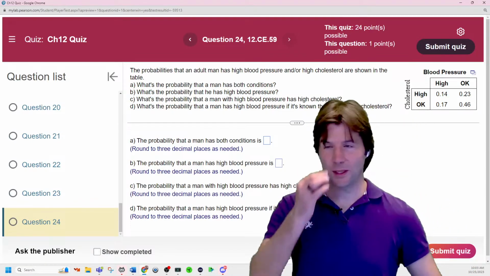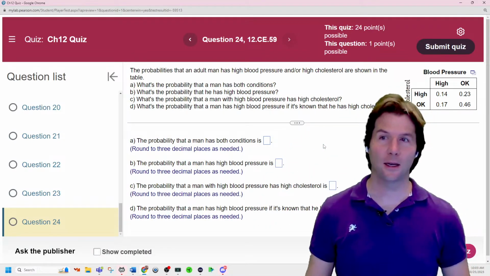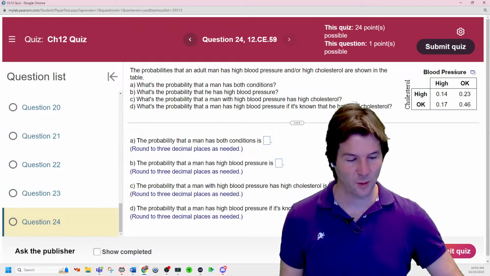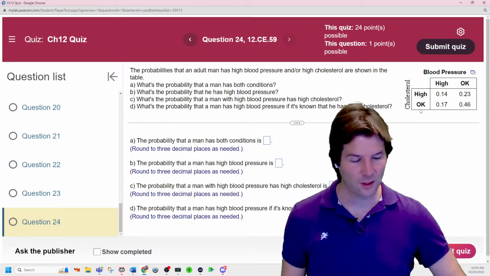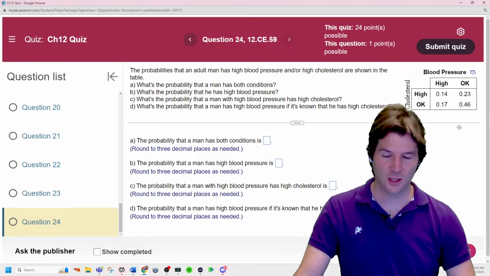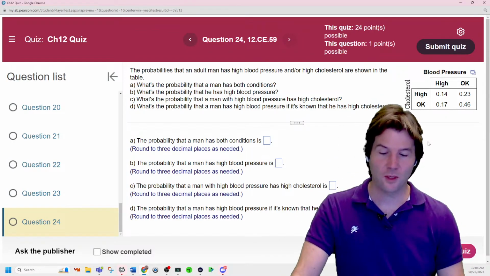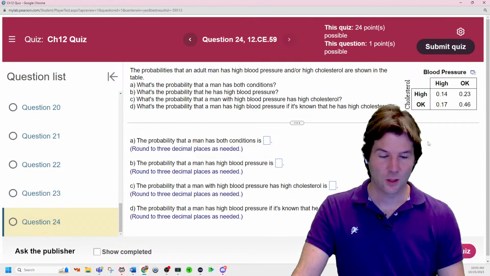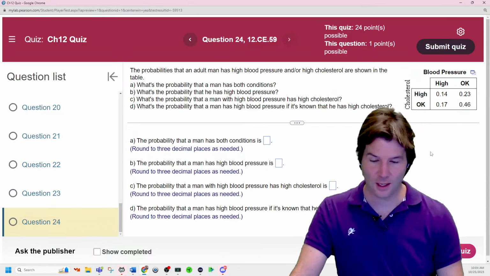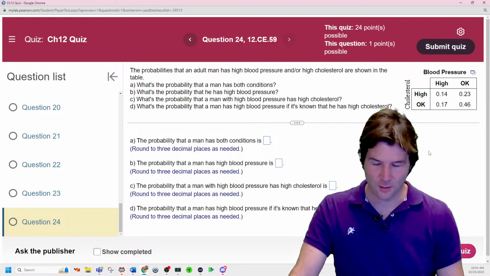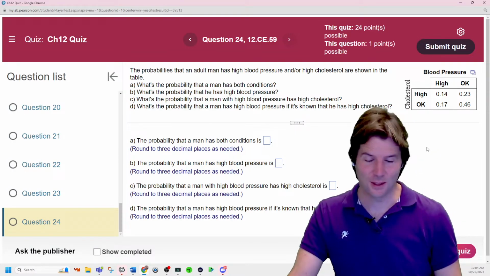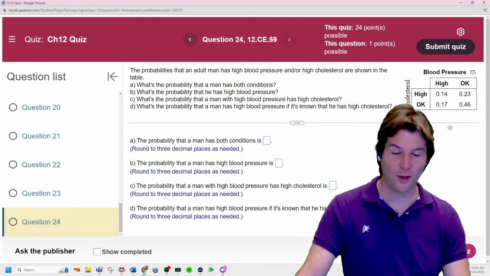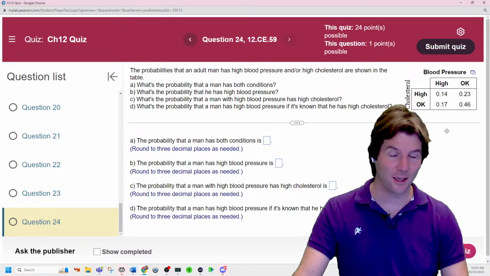Okay, so with this right here, we get, my gosh, a contingency table. The contingency table over here is showing us people who have high blood pressure, people who have cholesterol that is high, and we have the percentages in there. So the probability that a man has both conditions. So what is the probability they are high and they're high? I'm trying to remember how this one goes, if there's any tricks to it. We are just looking at the probability of both of them happening at the same time.